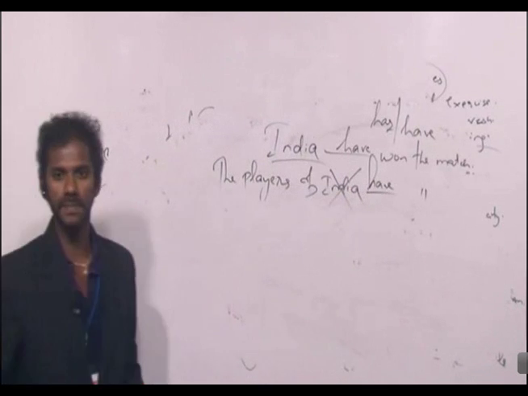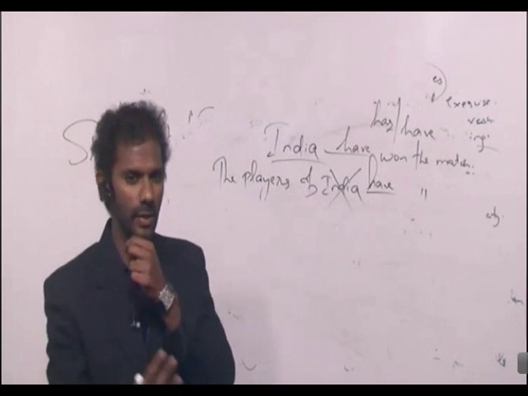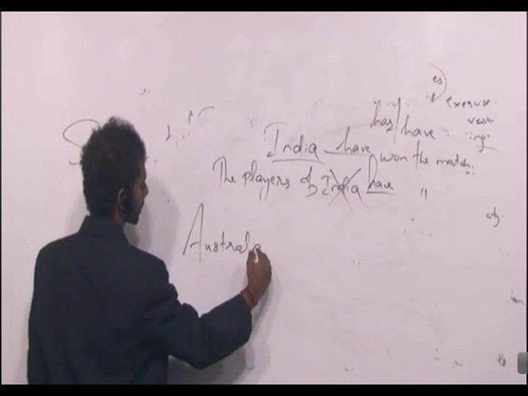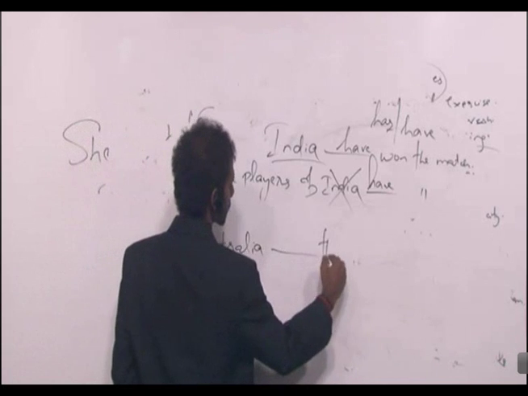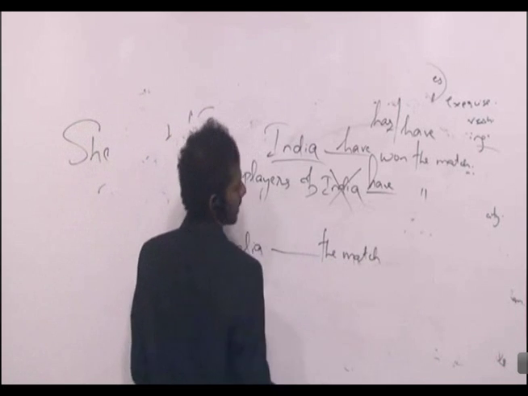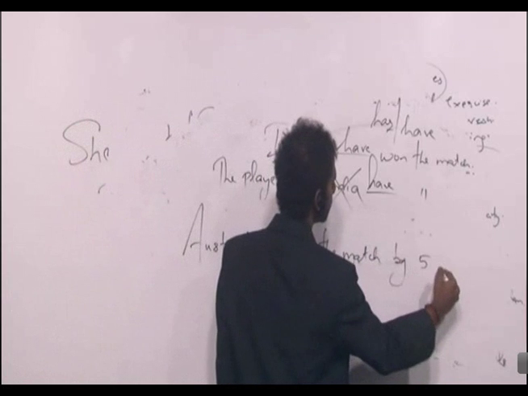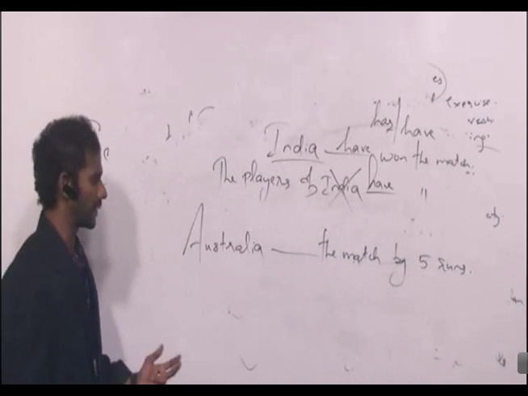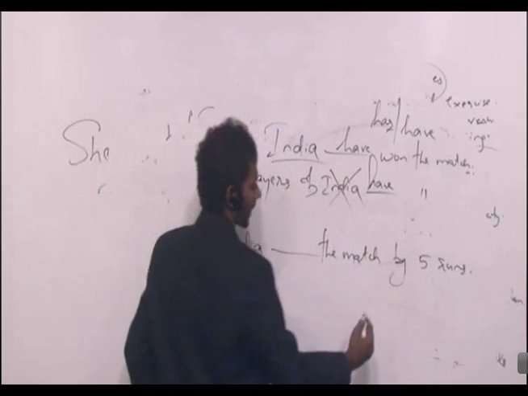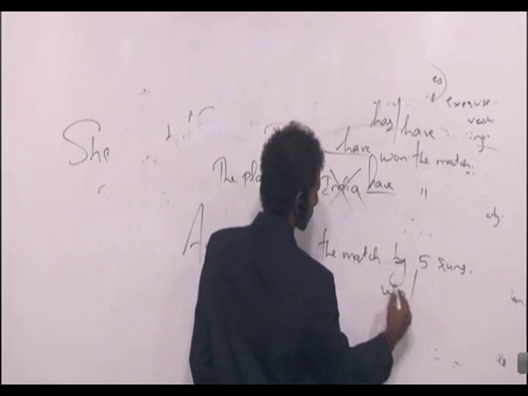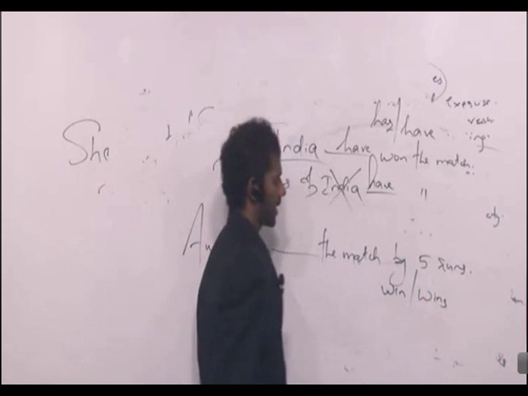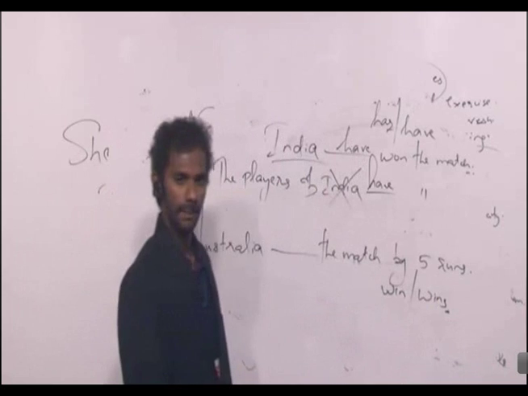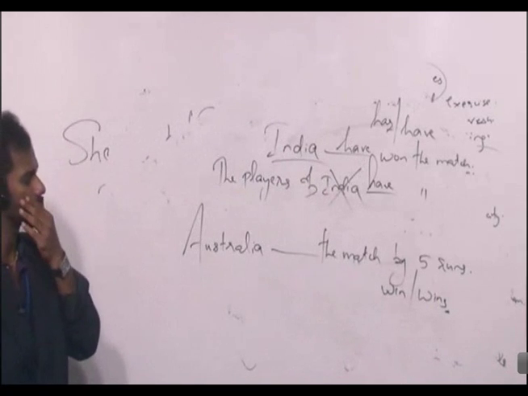I hope it's clear. Fine. Take down the sentence. Australia dash the match by 5 runs. Options are win, wins. Win is plural, whereas wins is singular. Clear? Right. Australia dashed the match by 5 runs. Win or wins?